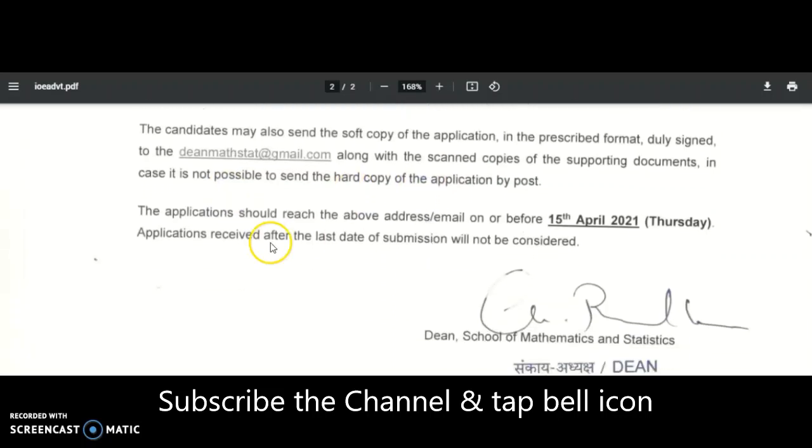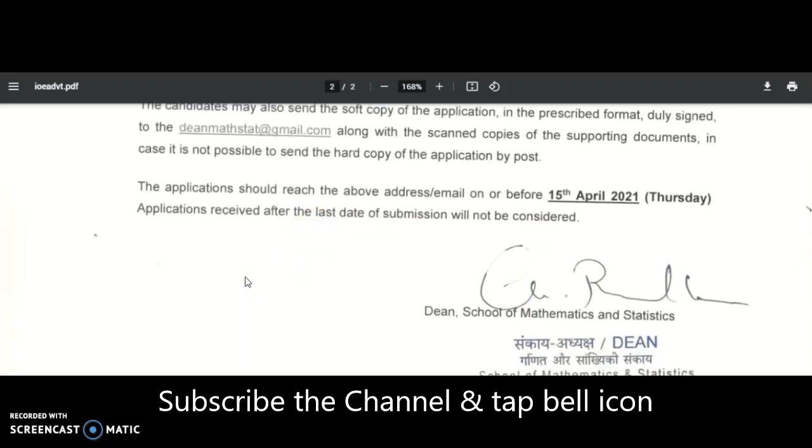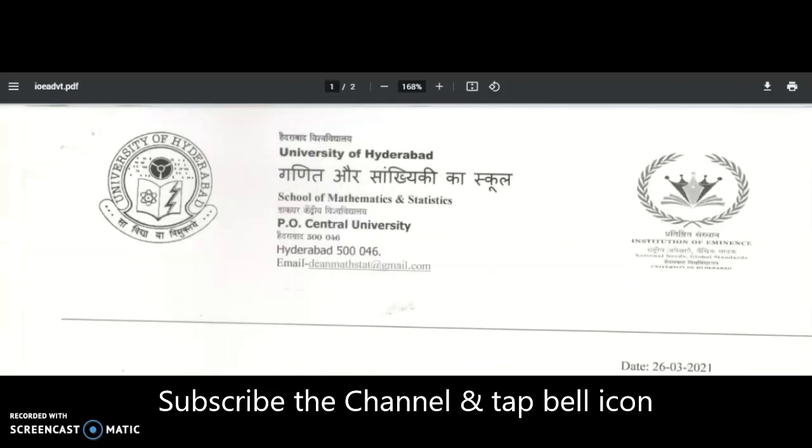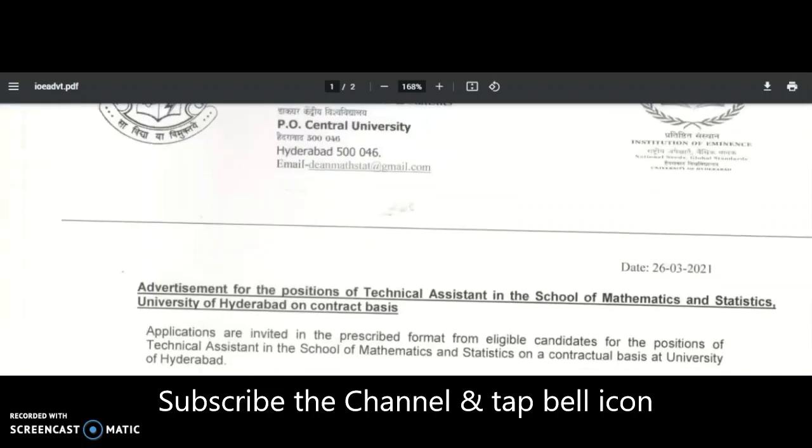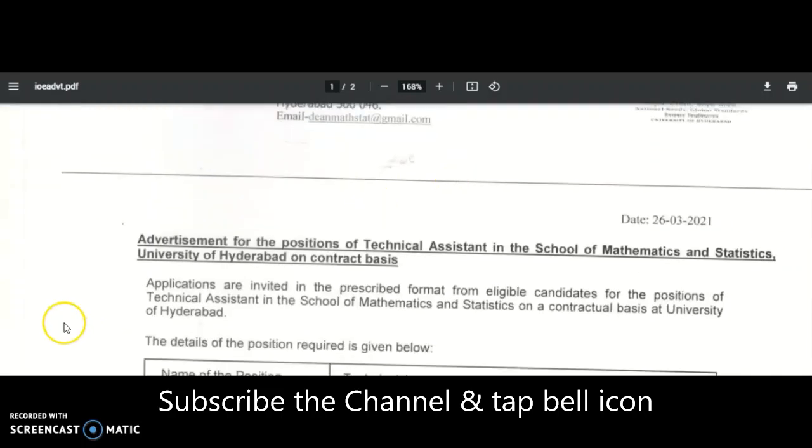So the applications should reach the above mentioned address or email on or before 15th April 2021, and applications received after the last date of submission will not be considered. Okay, so it is a notification, guys, so please share this one. And for the candidates who are preparing for the UGC NET exam, one announcement follows, so listen, guys.